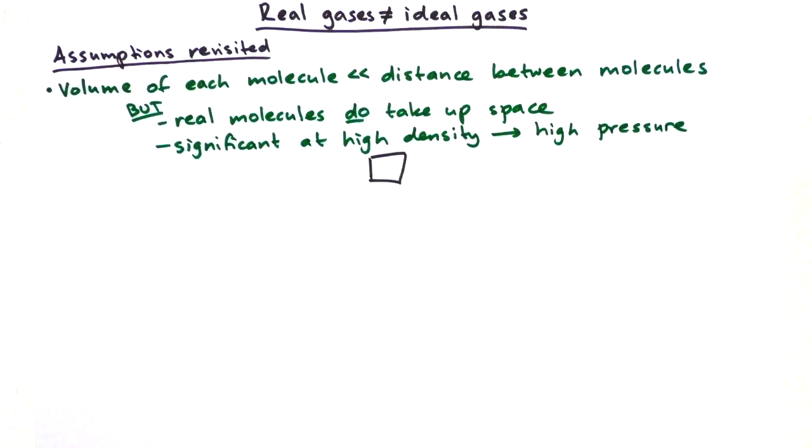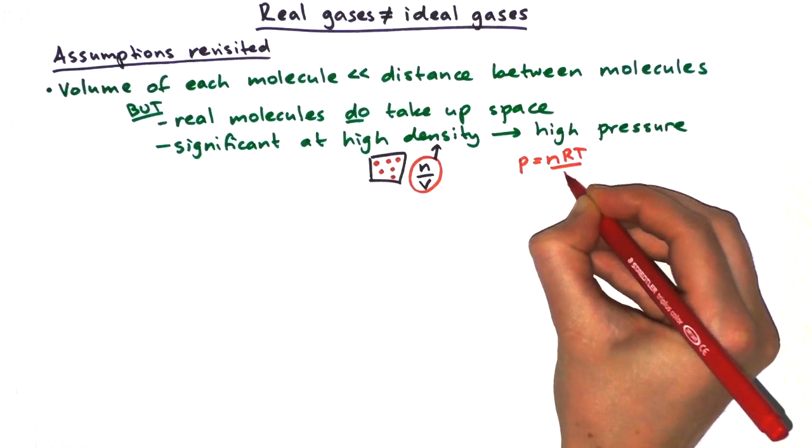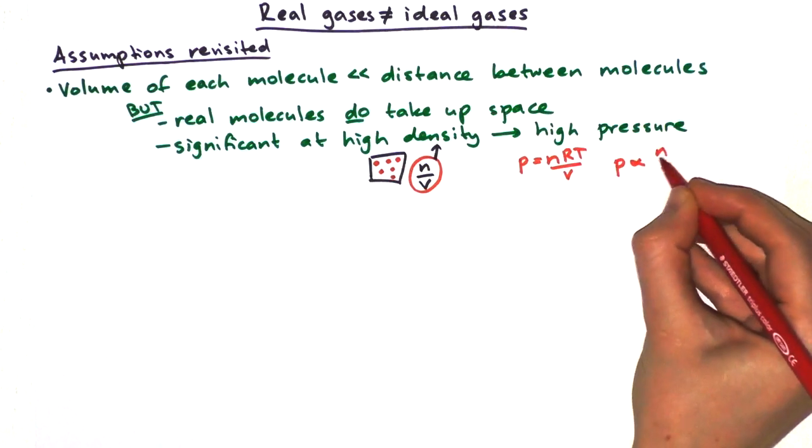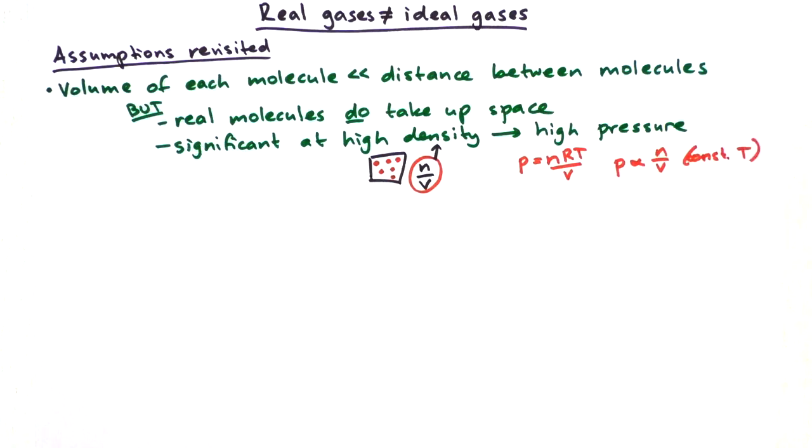High density is basically how much of the gas you have in a given volume. So we can write that as n over V, where n is the number of moles of the gas. The number of moles of gas divided by the volume will tell us about the density of this gas. And the units will be in moles per cubic meter, for example. So what can we say about the pressure then? Well, if we rearrange PV = nRT to say that P = nRT/V, then we can see that the pressure is actually proportional to the density if we're keeping the temperature constant. So if we have a high density, then that also means that we have a high pressure.